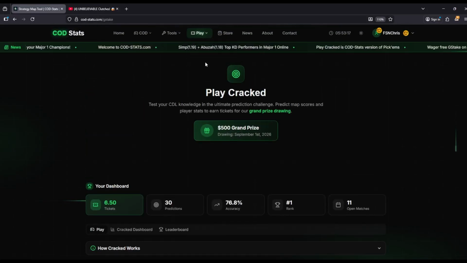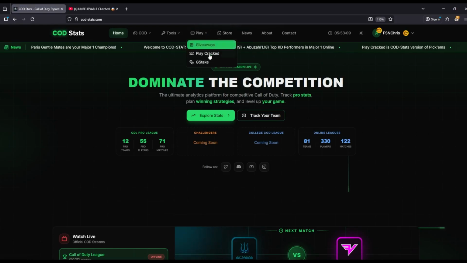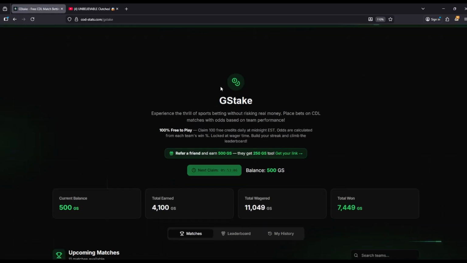And then the last thing I want to show you guys is my favorite part of the site, if I'm being honest with you. I love these G-Stake wagers because this is a fun, quick little thing. You can get a little bit of dopamine. You're doing some free wagering.